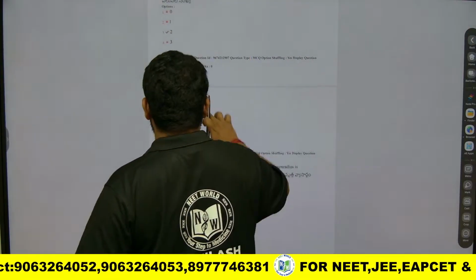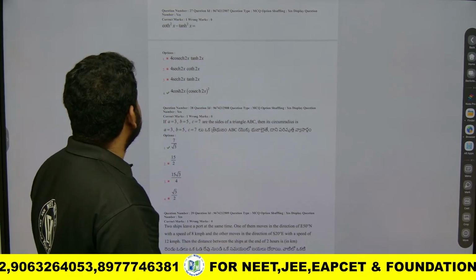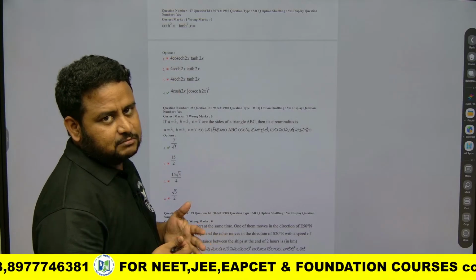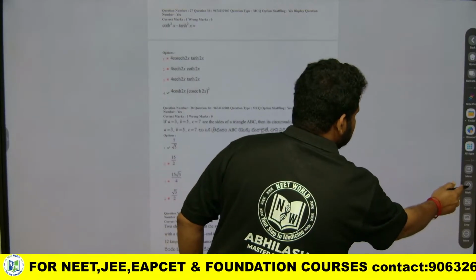You can see this very simple question. They are asking for coth square x minus tanh square x. Trigonometry in terms of hyperbolic functions they have given. So how to solve such questions?